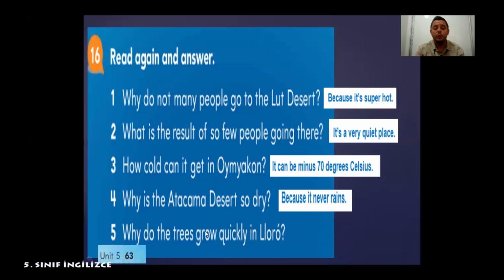Why do trees grow quickly in Europe? Because of the rainy climate. It rains nearly every day in Europe. So these are our questions and our answers.